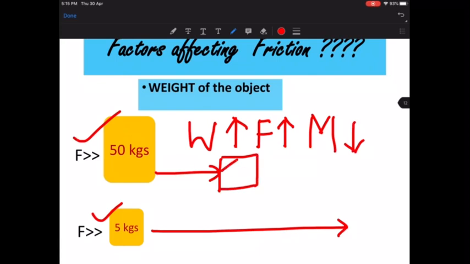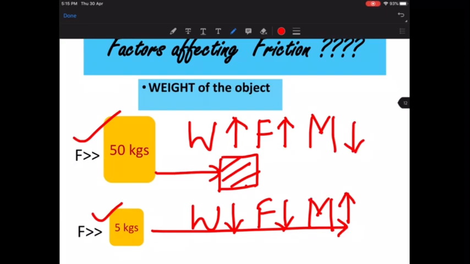However, the other object which is just 5 kg in weight, here the weight is less. If the weight is less, then the friction force is also going to be less. And if the friction is less, then the motion of the object is going to be very large, very high. So this object is probably going to travel a longer distance as compared to the heavy object.